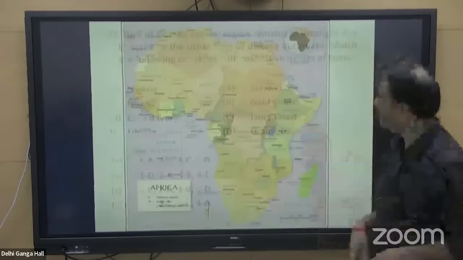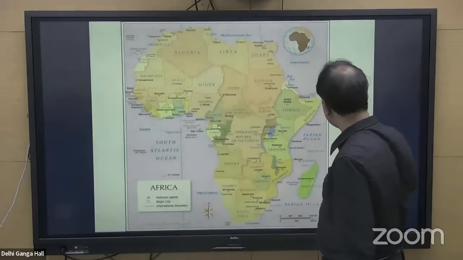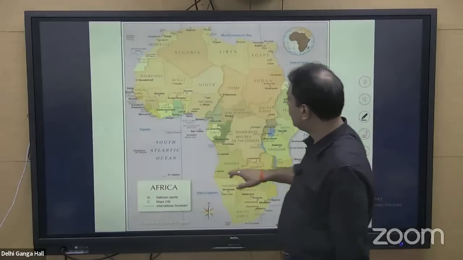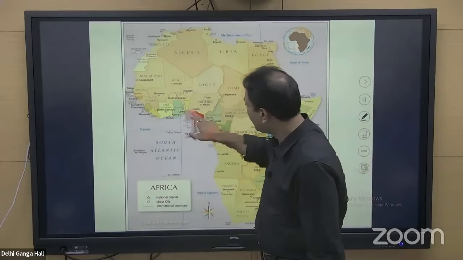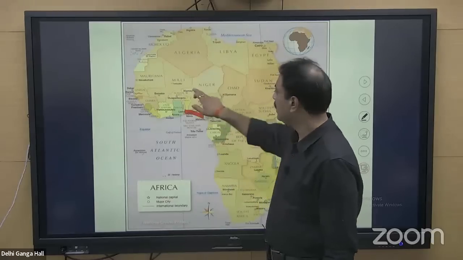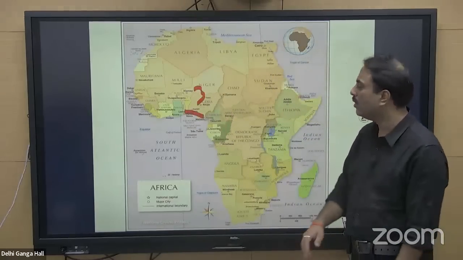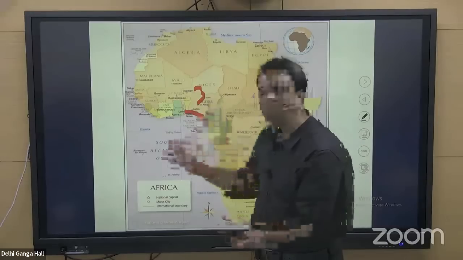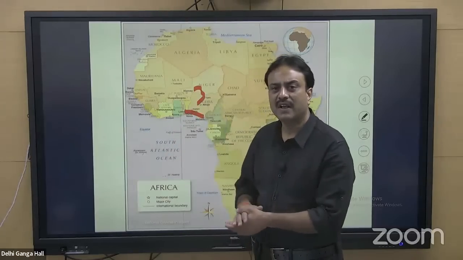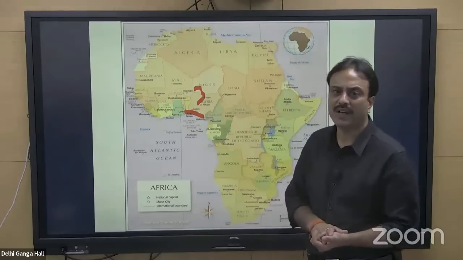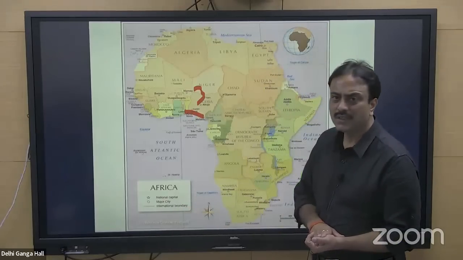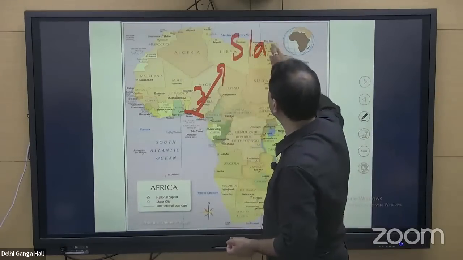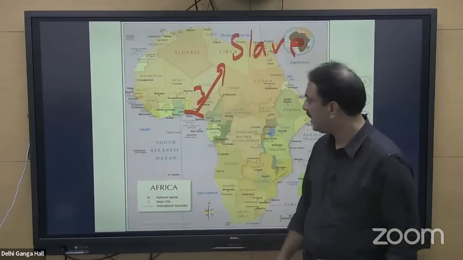Because there was a time when Europeans used to take people from here as slaves, used to keep them as bonded laborers. That was a practice over there, and so this region came to be recognized as Slave Coast, right?